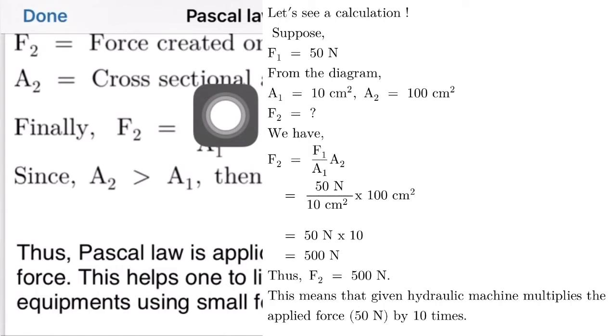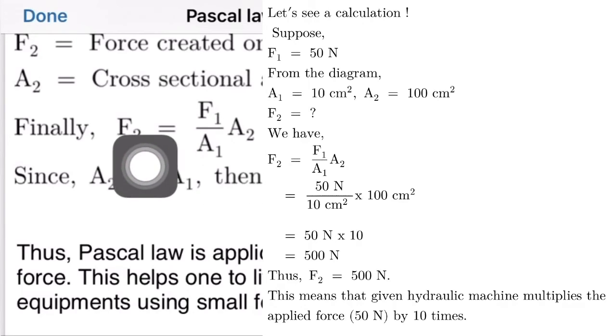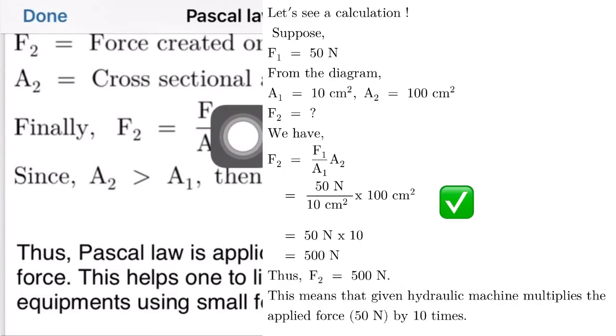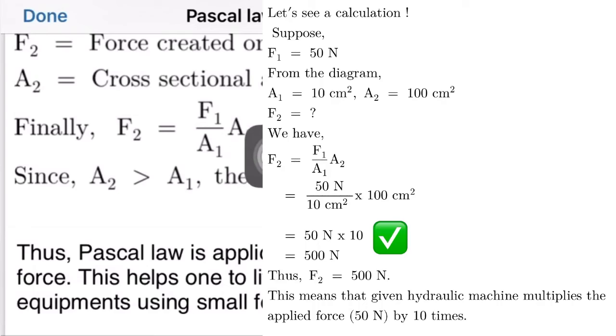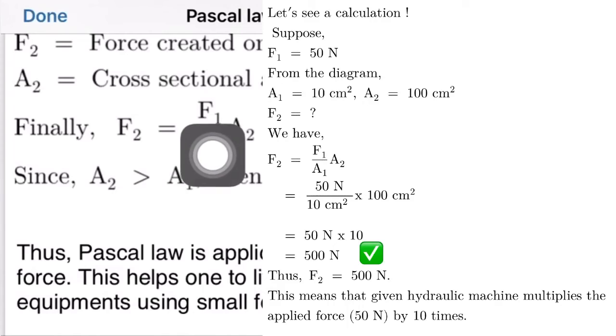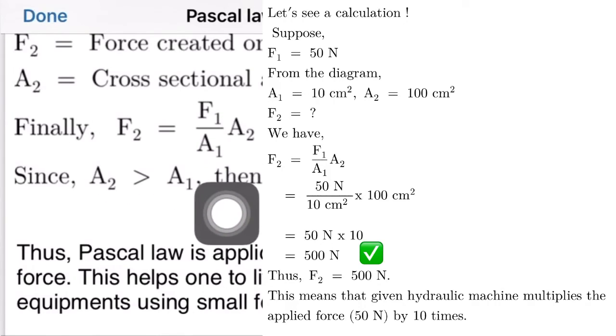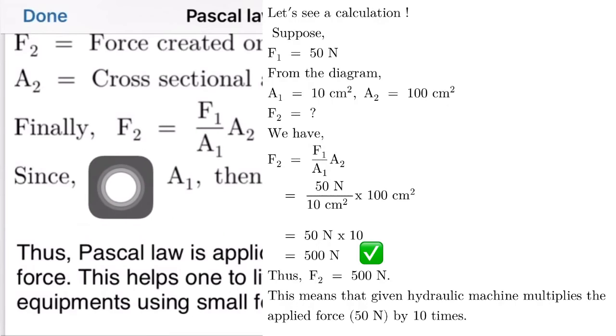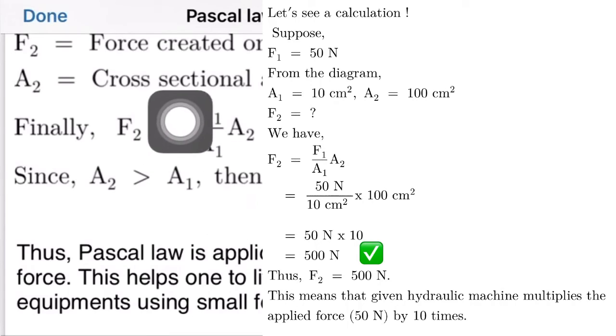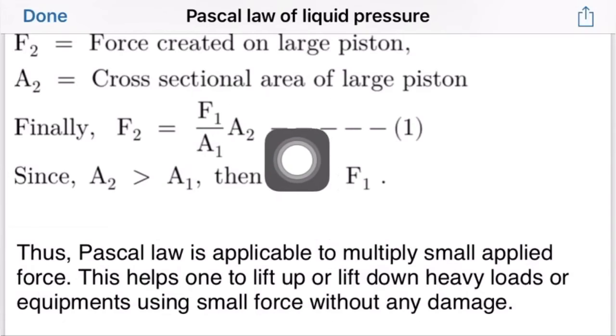Then F2 is 50 Newton divided by 10 centimeter square times 100 centimeter square. 100 divided by 10 is obviously 10, and 10 multiplied by 50 is 500 Newton. So F1 is 50 Newton, F2 becomes 500 Newton. The force is multiplied 10 times the applied force.